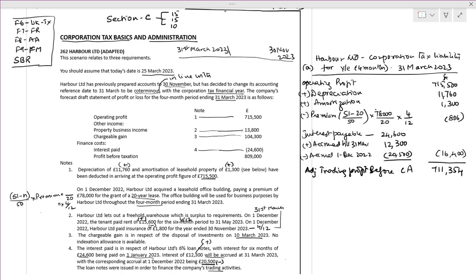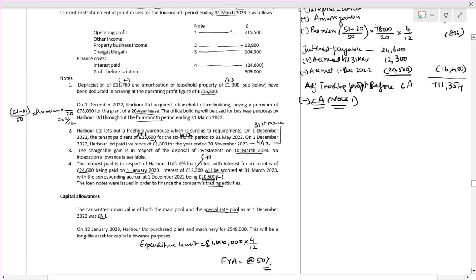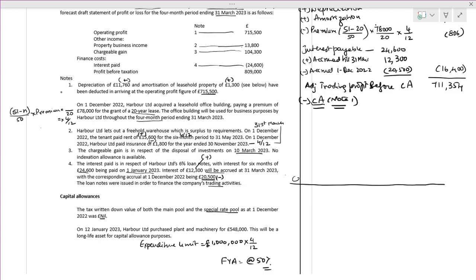Now what do we have to do? We have to do the capital allowances. How much is the capital allowance? We will put it as note 1. I will do the capital allowance here. Okay, this is for the capital allowance.